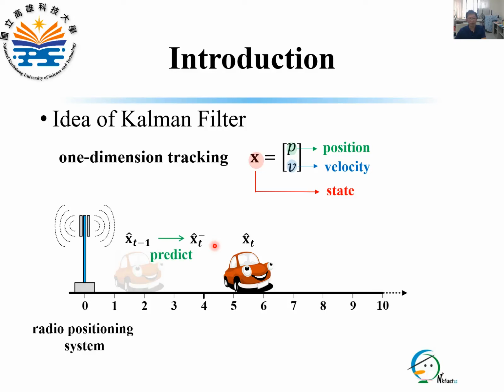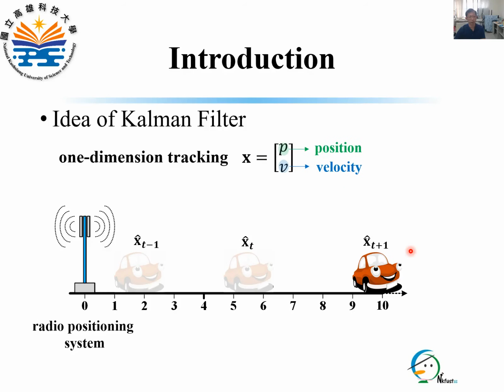The Kalman filter firstly obtains s_t minus hat from s_{t-1} hat by prediction, and then measures the state as z_t hat. Finally, the prediction and the measurement are fused to produce s_t hat. The way to estimate s_{t+1} hat is the same as the estimation of s_t hat.